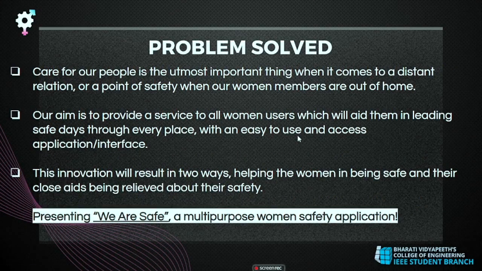What are we solving? As we all know, care for our people is the utmost thing when it comes to a distance relationship. When our loved ones and our female members are out of our home, their safety is one of our major concerns. So our aim is to provide a service to all women users, which will aid them in leading a safe and happy life with an easy to use and access application. Our innovation will result in two ways: helping women be safe, and their close ones, colleagues or loved ones being relieved about their safety. So presenting We Are Safe, a multi-purpose women safety application.